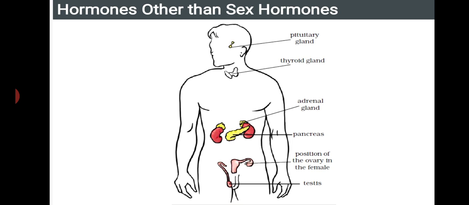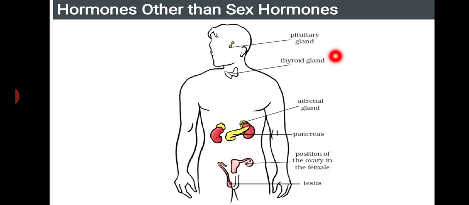So hormones other than the sex hormones. Here we have a number of hormones, that is pituitary gland, thyroid, adrenal, pancreas, and even ovaries and testes. The first one, the pituitary gland, plays a very important role in controlling all these hormones. You can see the size of a pituitary gland.